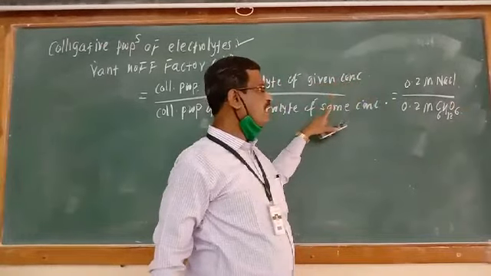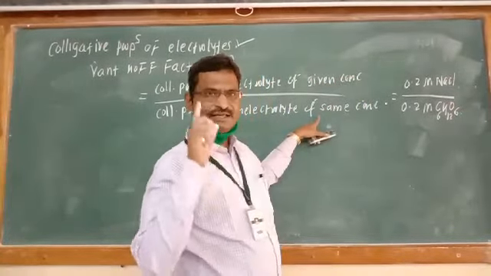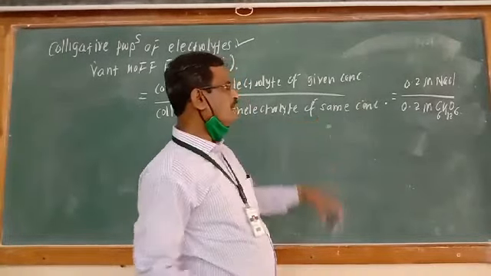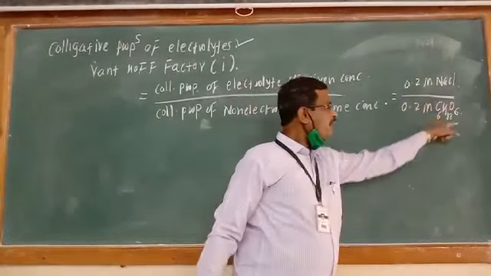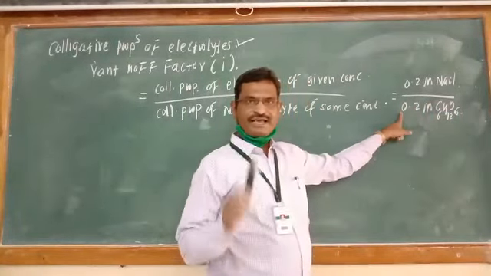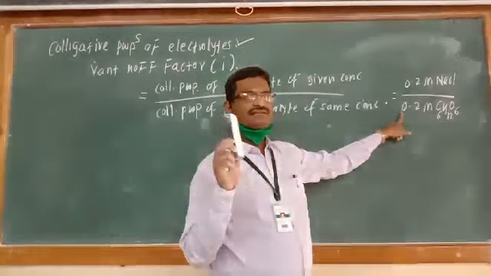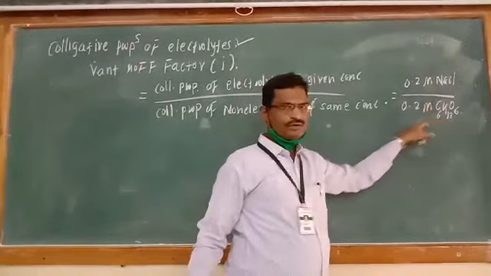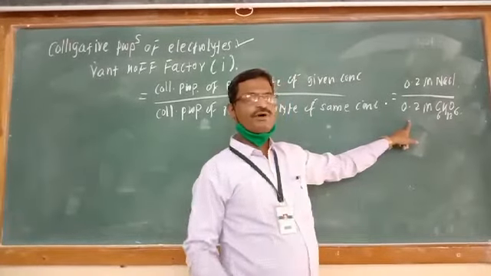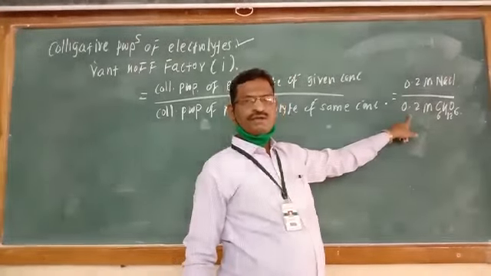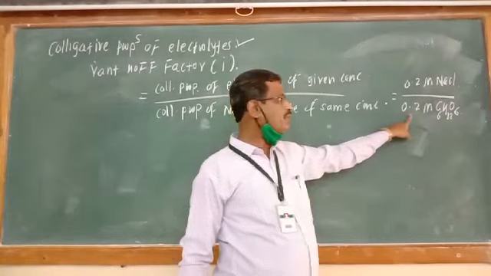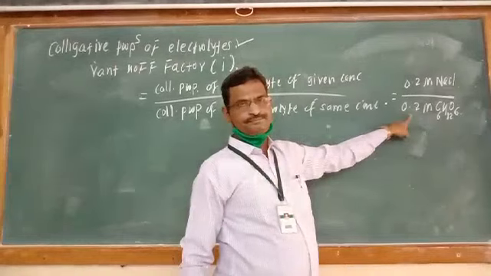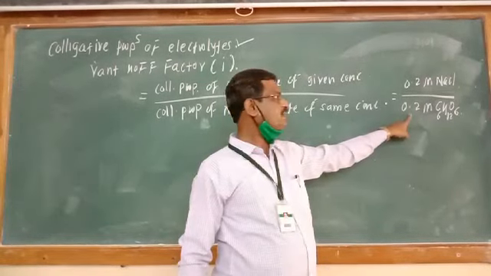Concentration of electrolyte and concentration of non-electrolyte is same. But just now I have told you the magnitude of this property expected is exactly same as that of the observed. Since this is non-electrolyte, the value of colligative property of non-electrolyte is exactly same as that of the expected. Observed and expected are same.